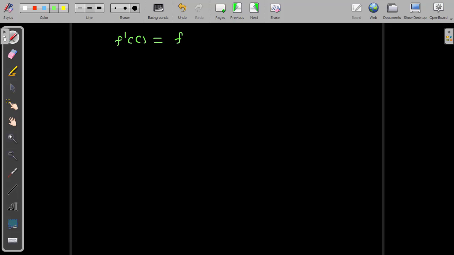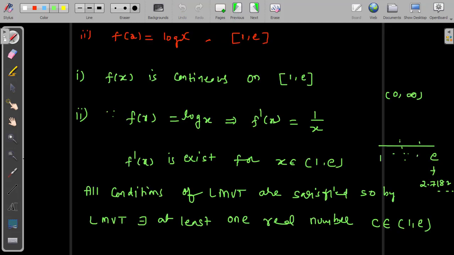So the actual rule is f of b minus f of a divided by b minus a. What are a and b? The actual interval is 1 comma e. You can compare with a comma b. a means 1, b means e. Now the next step is f dash of c. What is f dash of c? We already have f dash of x, so just plug in x equal to c. Here f dash of c becomes 1 by c.